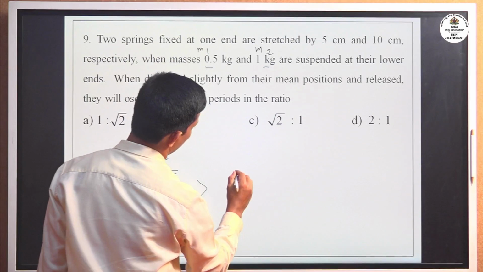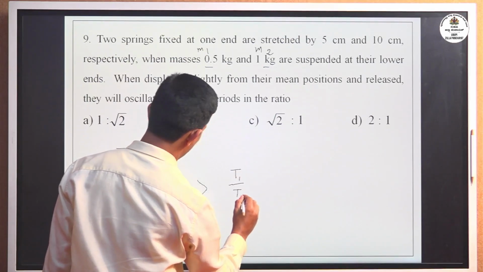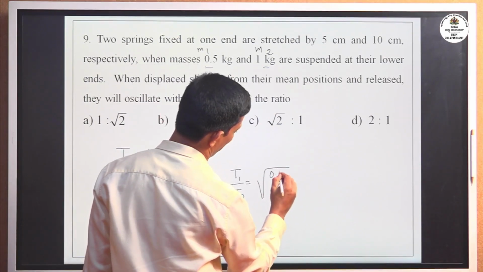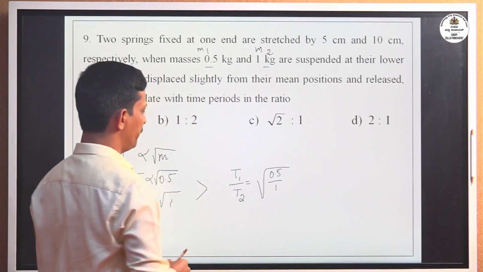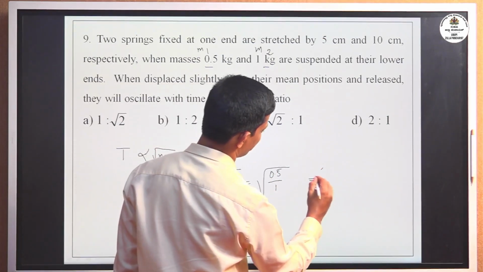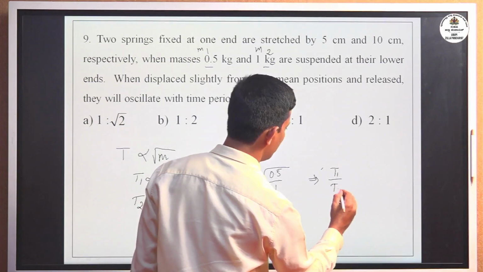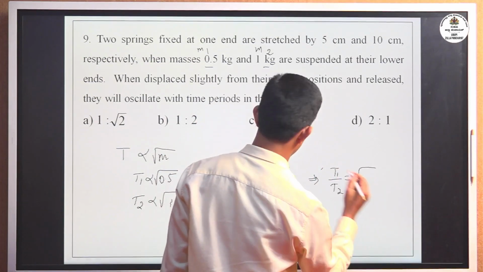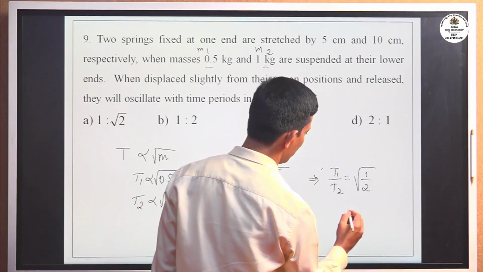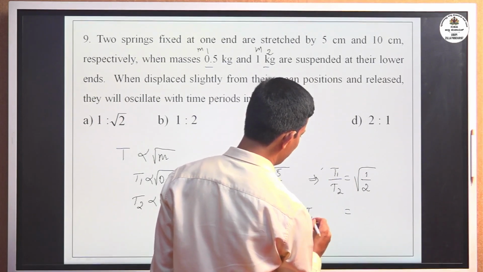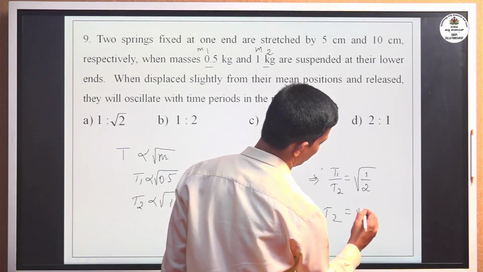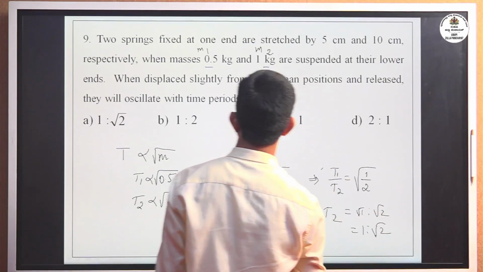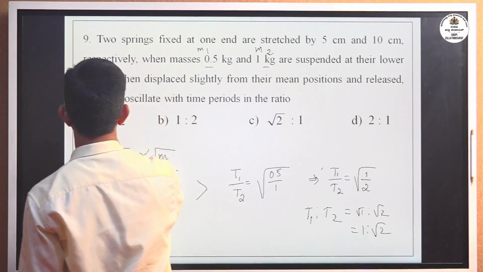The ratio T1 divided by T2 equals square root of 0.5 divided by 1. You can write 0.5 as half, 1 by 2, so the ratio T1 to T2 is root 1 to root 2, that is 1 to root 2. The correct option is 1 is to root 2.